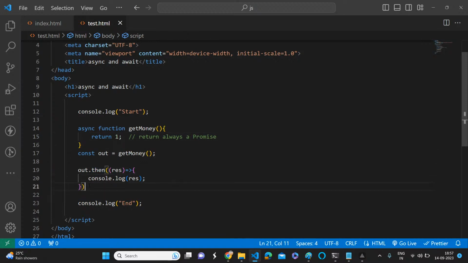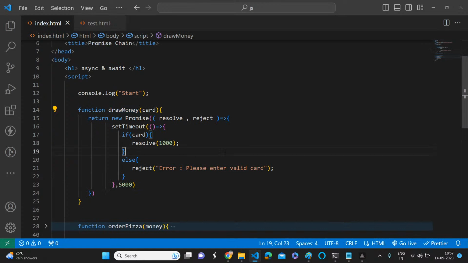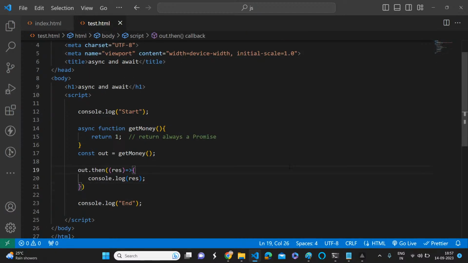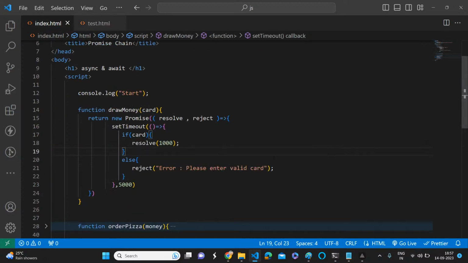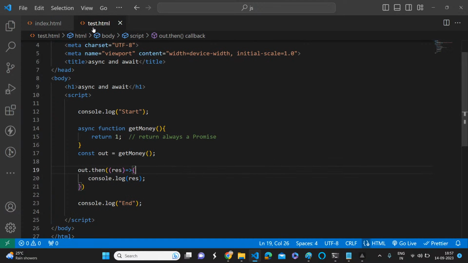Again, if I have three asynchronous calls and we keep doing this, then it will be another problem, right? That is not a solution for the promise chain. So another beauty is await. Await is going to solve the promise chain problem. So now we can understand what is await.